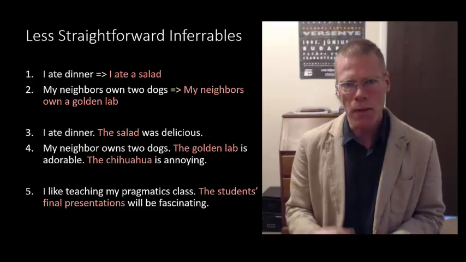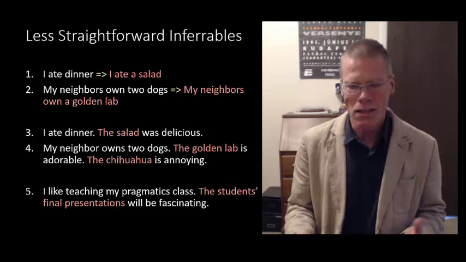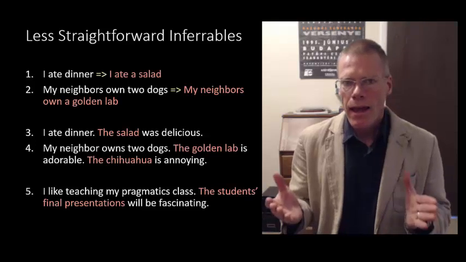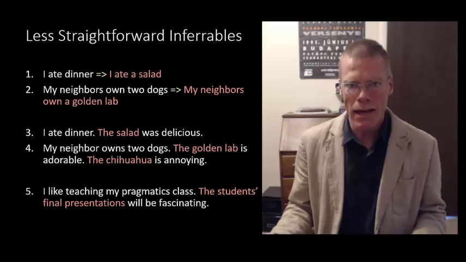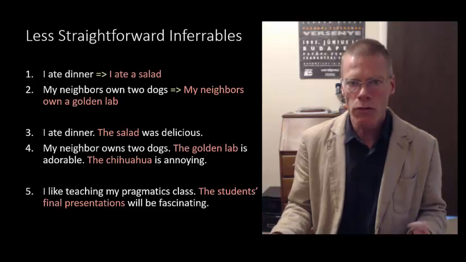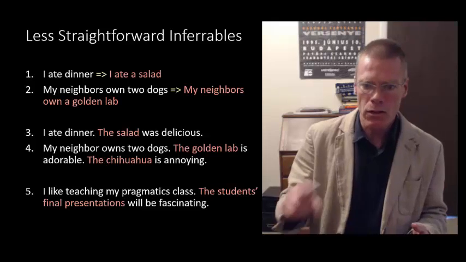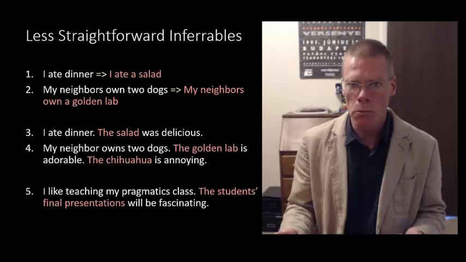I actually find this works best if I think in terms of those noir movie voiceovers. I ate dinner. The salad was delicious. In that case, the salad seems licensed. And so it's retroactively inferenced that the salad was part of that dinner, and then we say that the salad was an inferrable.